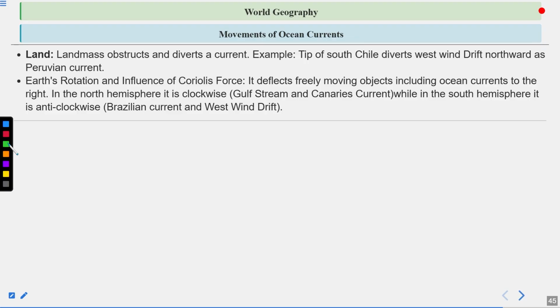Earth's rotation and the influence of Coriolis force: it deflects freely moving objects, including ocean currents, to the right. In the northern hemisphere it is clockwise, the Gulf Stream and Canaries current, while in the southern hemisphere it is anti-clockwise, that is the Brazilian current and west wind drift.